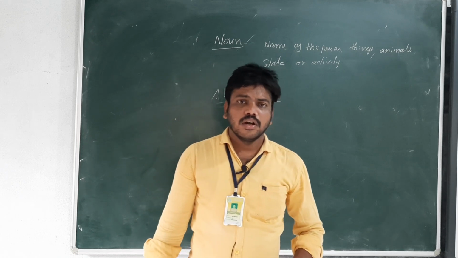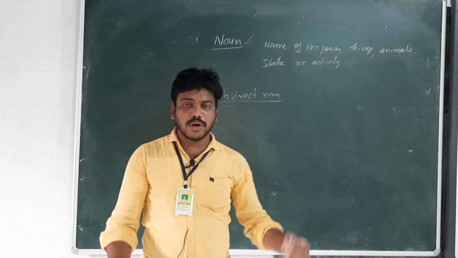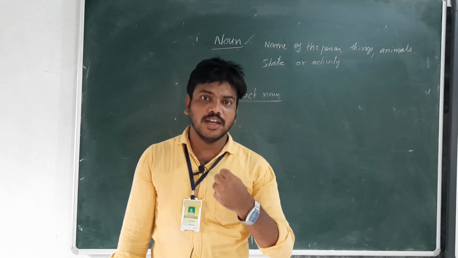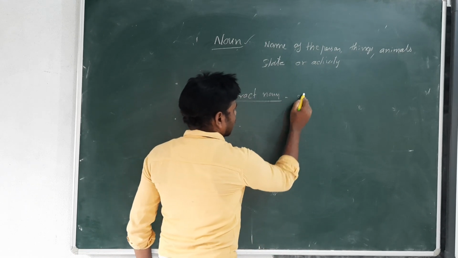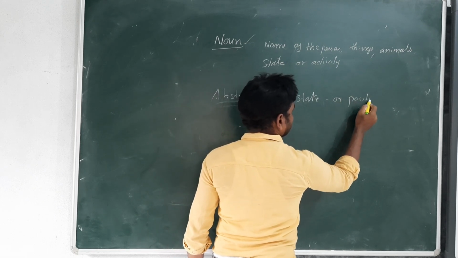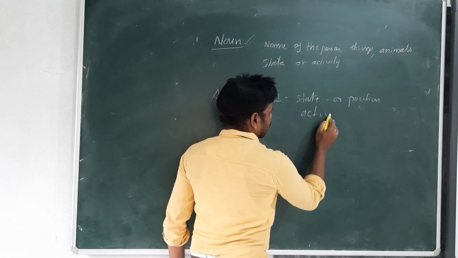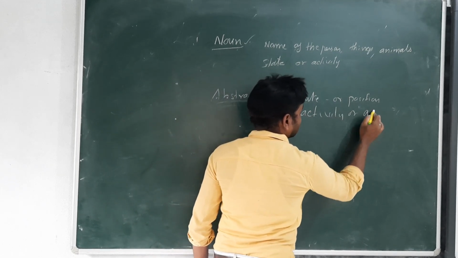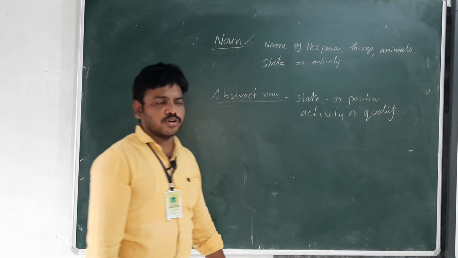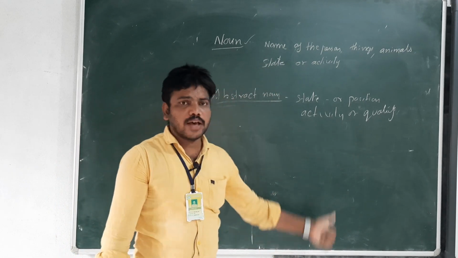We cannot see these nouns with our own eyes, but we can feel them. It refers to a state or position, or activity and quality. This is very, very important. So when we refer to a state or position, activity or quality, it is called an abstract noun.